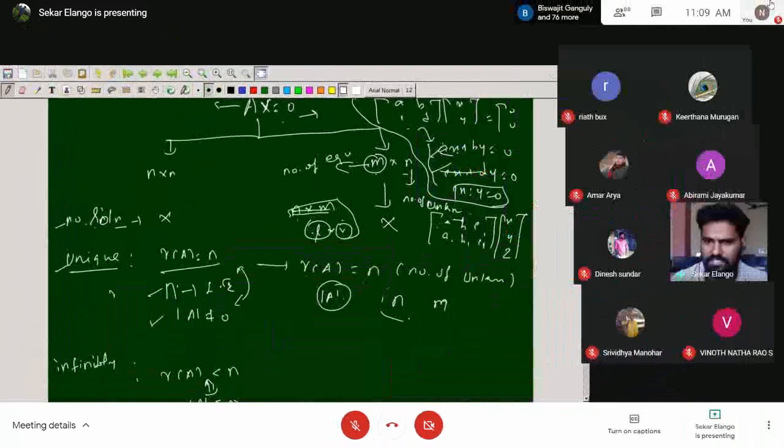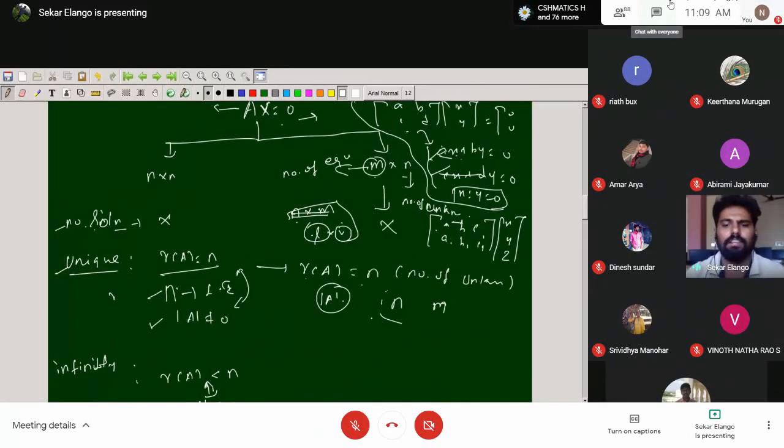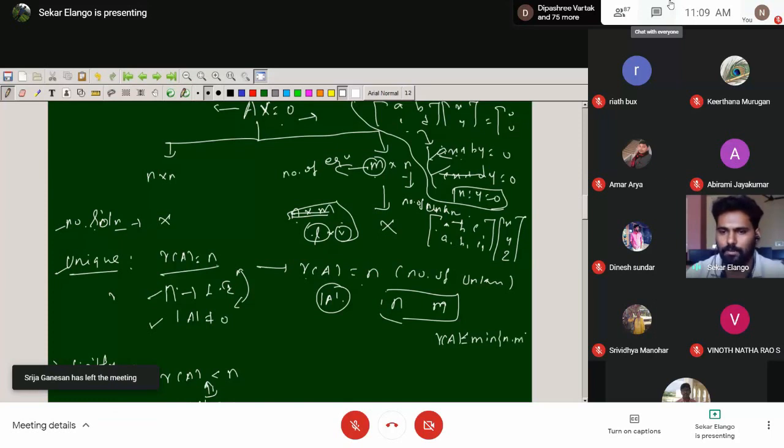So the relation is either less than or greater than, like less than or equal to something. Here the relation is that, by definition, the rank of A is less than or equal to the minimum of N comma M, for an N cross M matrix. Here we are writing it for the rank of A equal to M, so this is less than or equal to the minimum of N comma M.